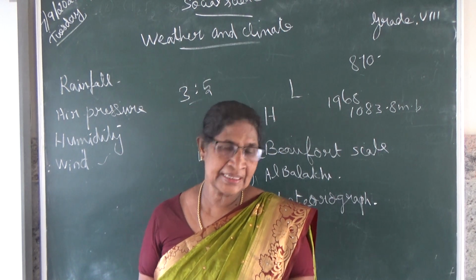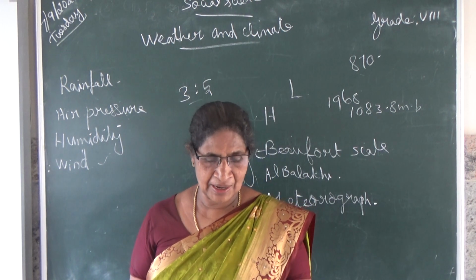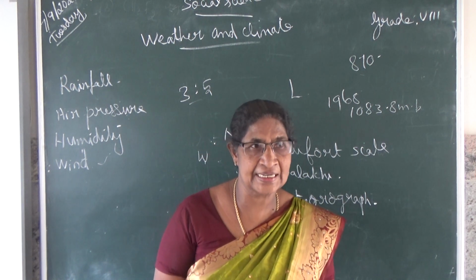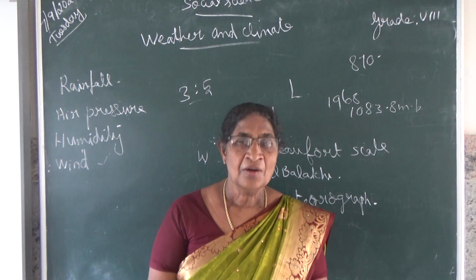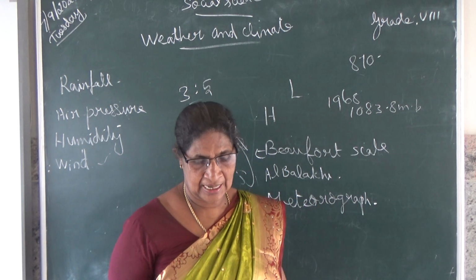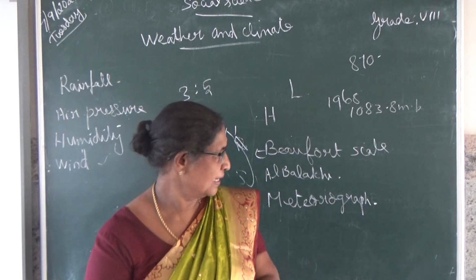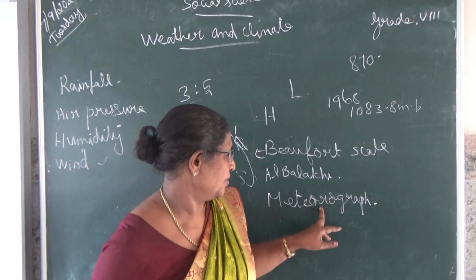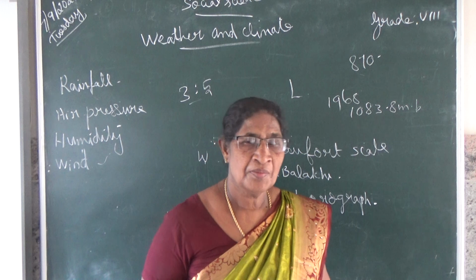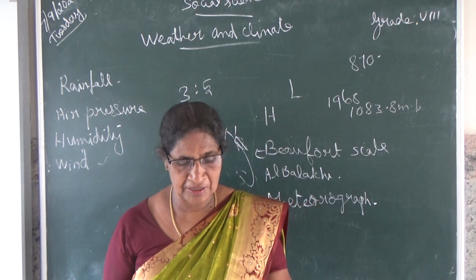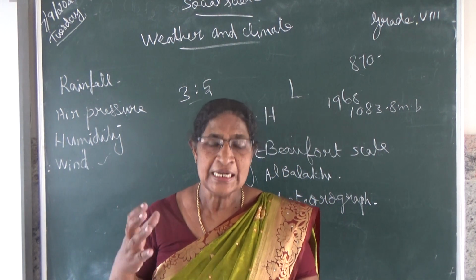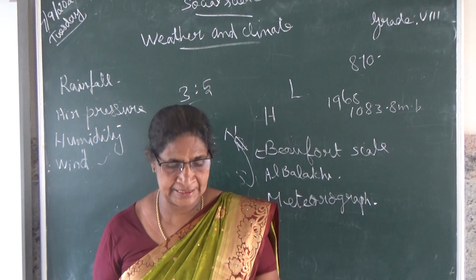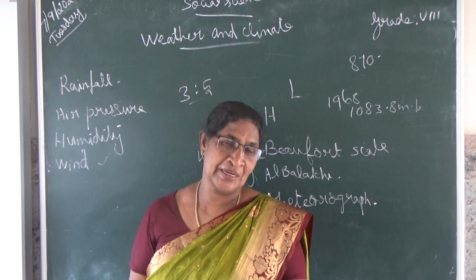Then the wind direction is measured by wind vane or weather cock. All of you know, isn't it? Okay. Then another one is the meteorograph. What is that? It is the name of an instrument, also called a triple register instrument.